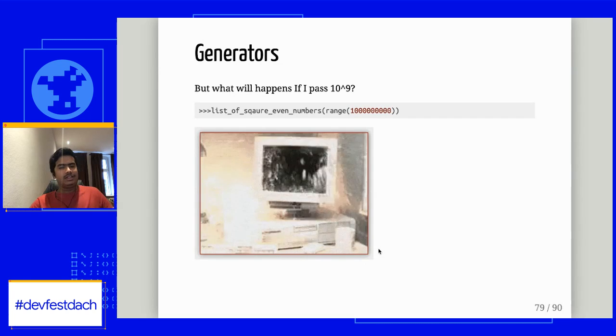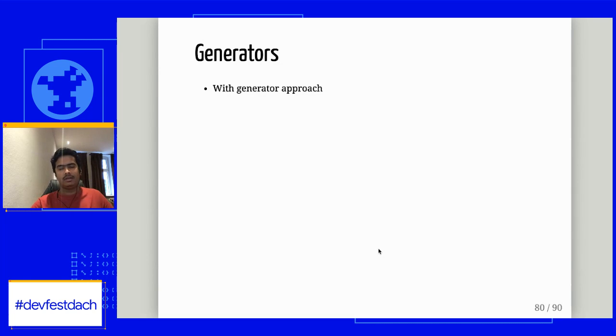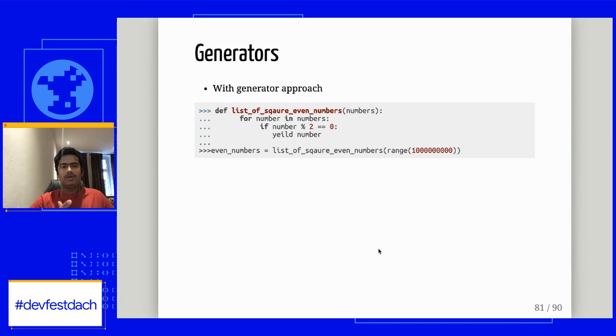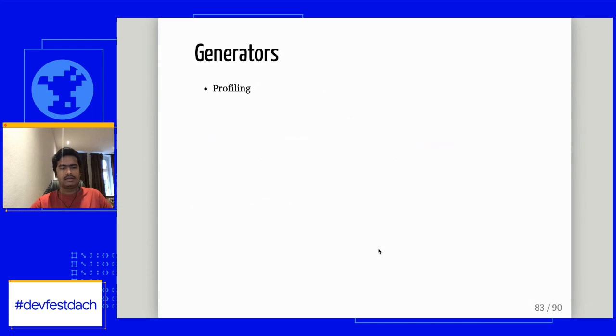So let's look at how a generator approach will work. Here we just yielded a number instead of returning it. And when we yield it, remember the call stack, it will just pause and return the number. But on the next call only, it will move to the second number, and after the next call, it will move to the third number. We are not getting the whole list at one single time. We are incrementing it slowly, in a lazy fashion. So that was generators.